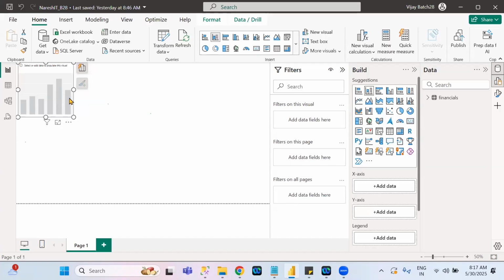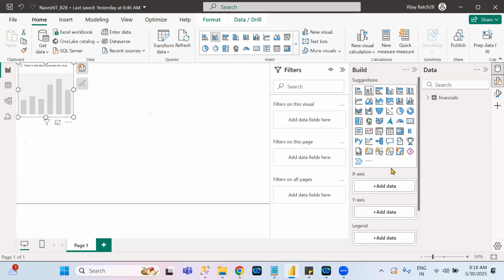Sometimes you will see one column from one data set and another column from another data set. That means we are using multiple columns from multiple data sets, not using the same data set's columns. We are using different data set columns also. You can use any type of column from any data set in the visualization.